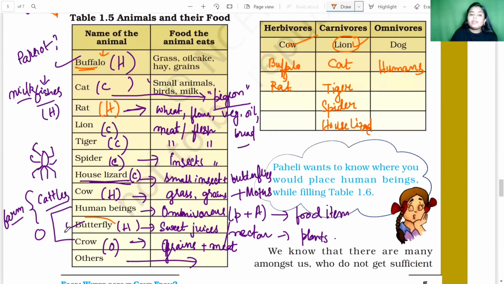Then comes the butterfly. So butterfly is an insect, and butterfly feeds on the nectar or the sweet juices of the plant. So that's why butterfly is the herbivorous animal. Okay. Next comes the crow. So crow is an omnivorous animal. So here we will write crow.